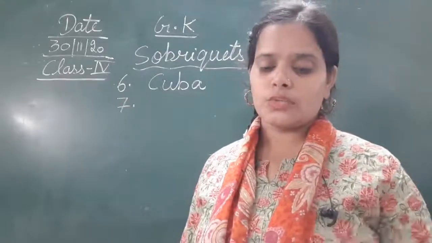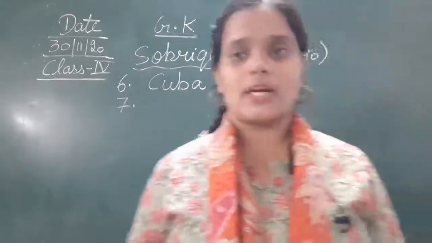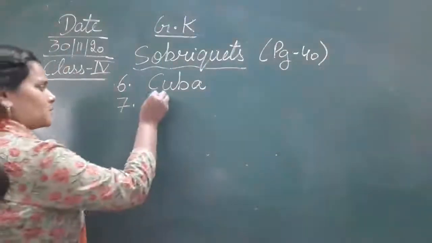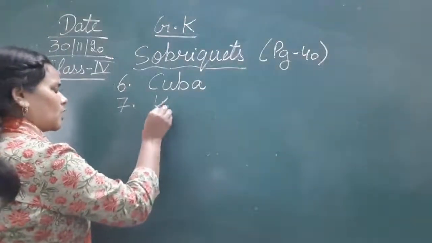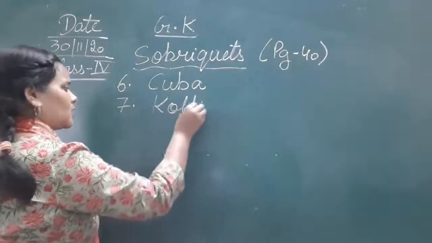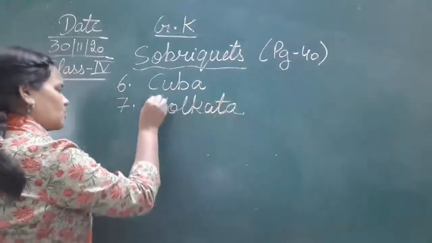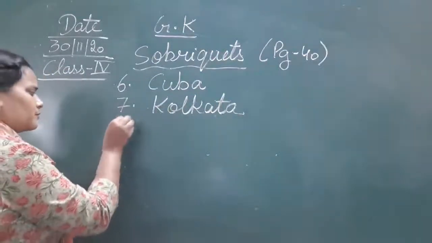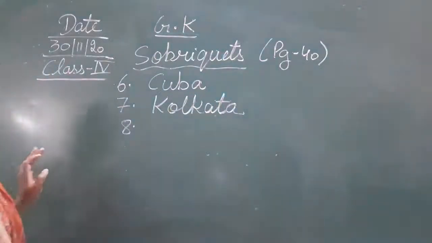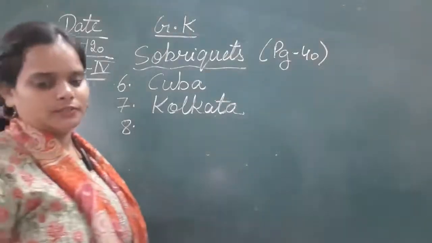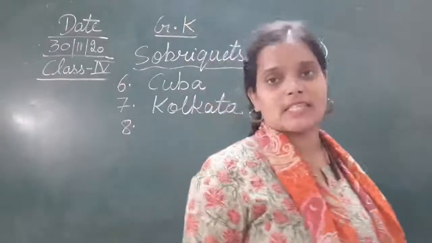So the city of joy is Kolkata. That is the answer number 7. Kolkata is known as the city of joy. Moving next to the 8th one, the land of cakes.